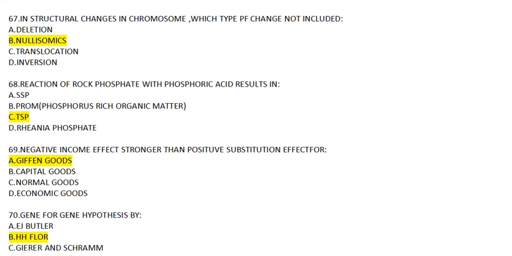Coming to question number 67. In structural changes in the chromosome, which type of change is not included? Well, deletion, translocation and inversion are all structural changes, while nullisomics is not that type.